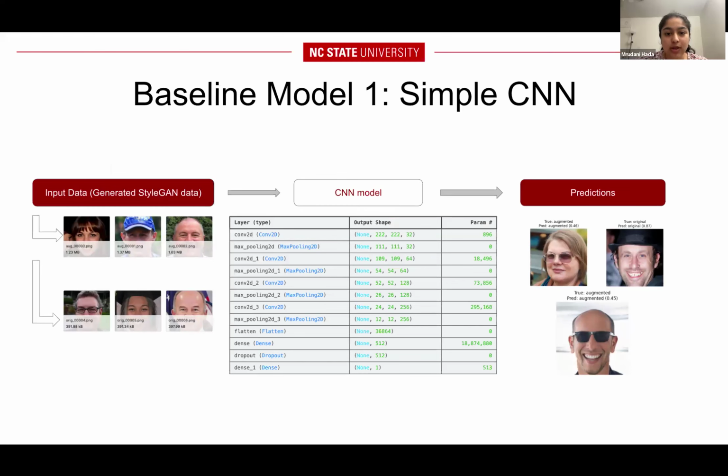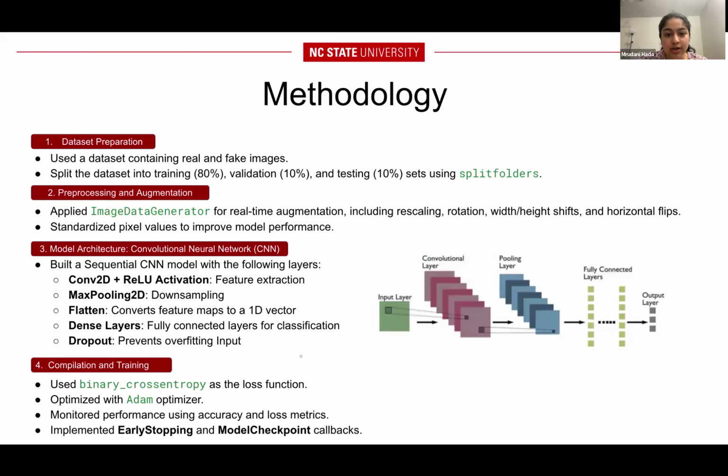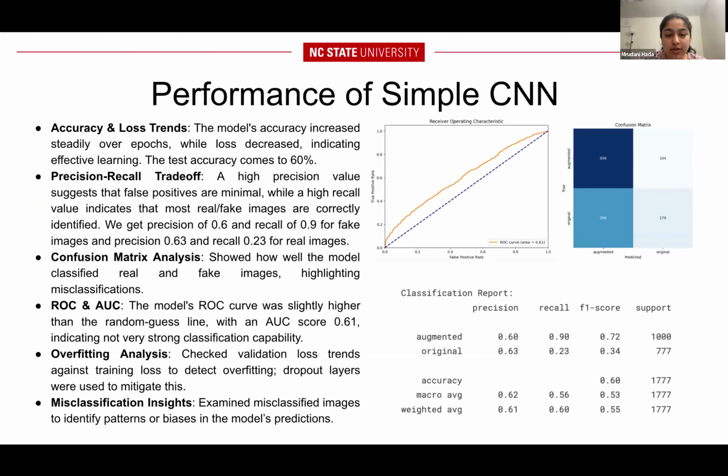We began with a simple CNN as our baseline. It used traditional convolutional 2D layers followed by max pooling, dense layers, and dropout for regularization. This model reached 60% test accuracy with an AUC score of 0.61, indicating weak discrimination.